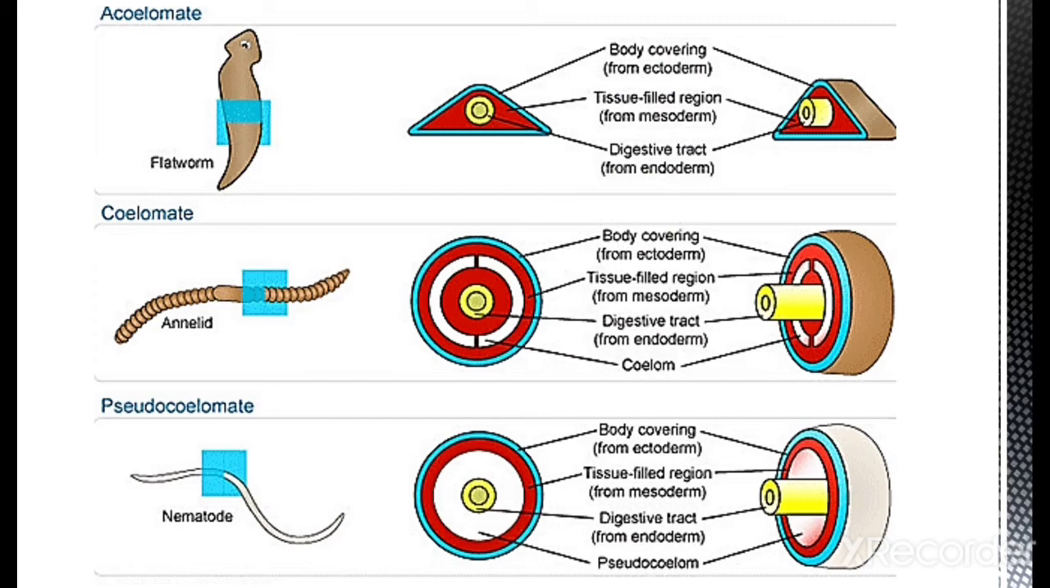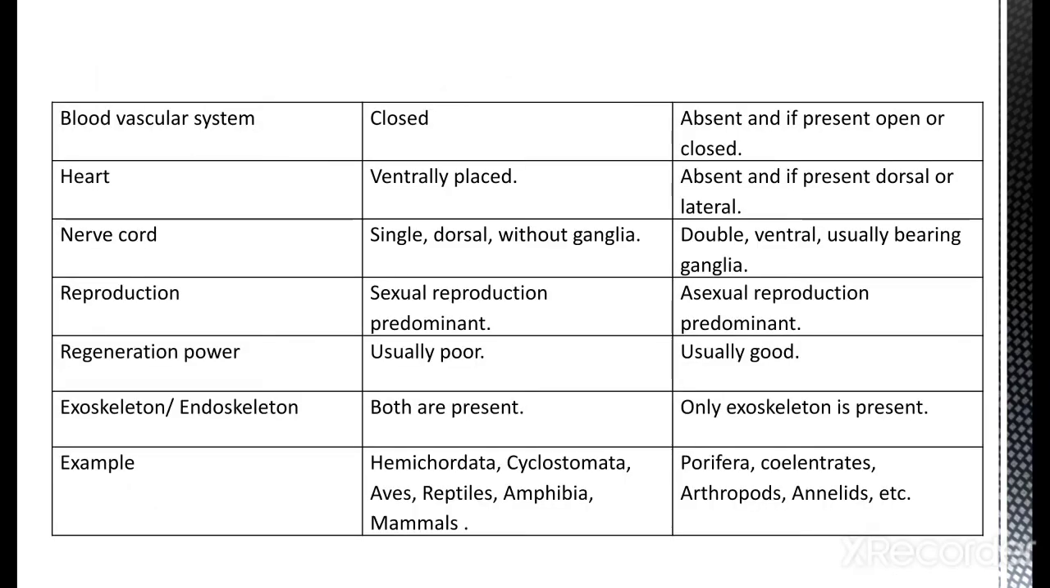Now come to the true coelomate organism. Its best example is the annelid. It is also a non-chordate. Look at this. In between the ectoderm, the body covering, and the endoderm, the digestive tract, there is a white space. That space is known as the coelom. And the pseudocoelomates means nematodes. In nematodes, between the body covering and digestive tract there is a coelom, but at some areas there are some tissues present, so that coelom is known as pseudocoelom.